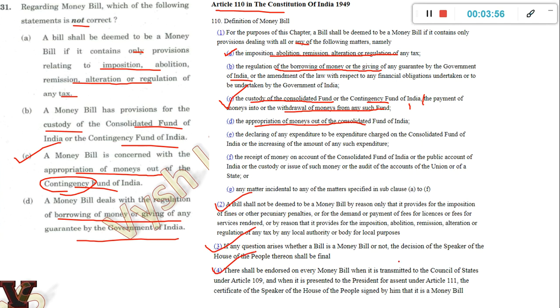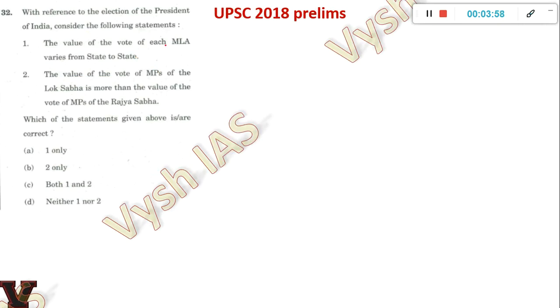Now question number 32, that is the second question for today. Again, polity: with reference to the election of the President of India, consider the following statements. So it's asking about the value of the vote. Okay, there is a concept in Lakshmikant, it is directly from Lakshmikant. So they're asking about MLA's vote and MP's vote. First, the vote of each MLA varies from state to state. Okay, that is actually true.